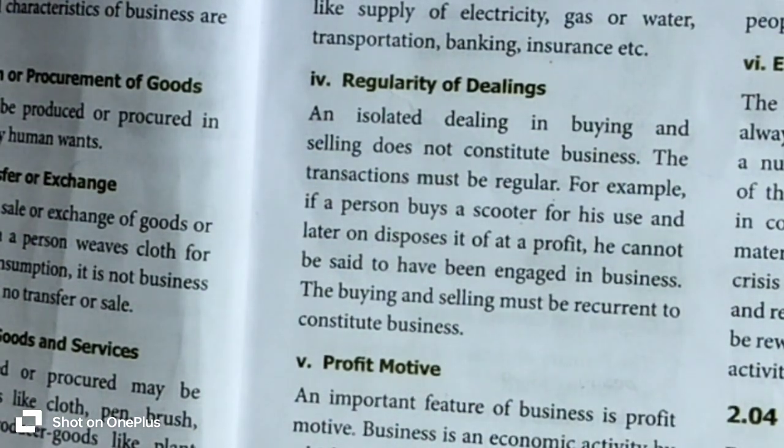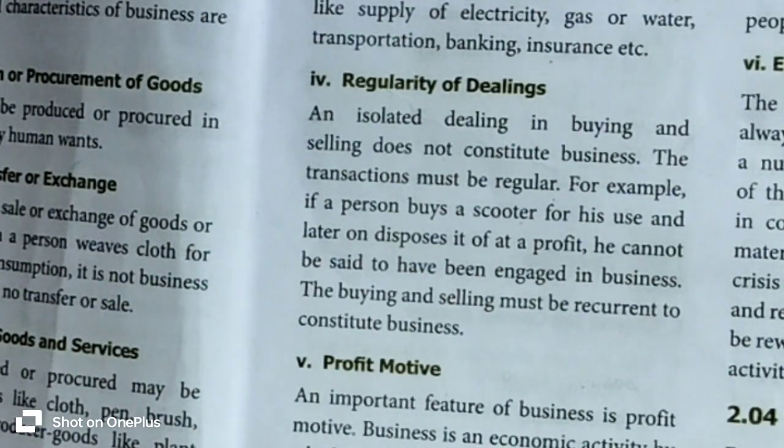Say for example, regularity in dealing means the same scooter. Take a scooter company, say for example, TVS scooter company or Bajaj scooter company or Enfield scooter company, which produces massive numbers of scooters and bikes and sells them regularly, sells them consistently. So it is a continuous process. This is called regularity of dealing.